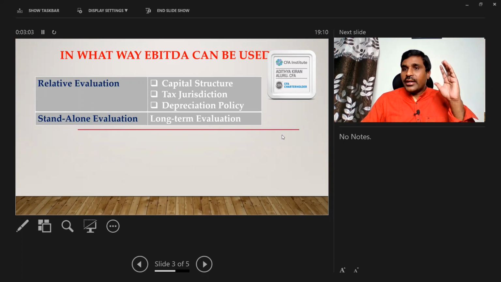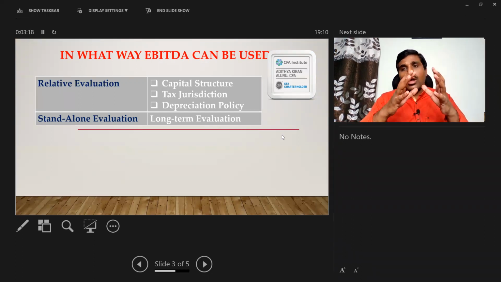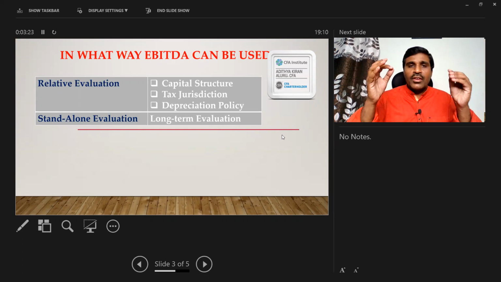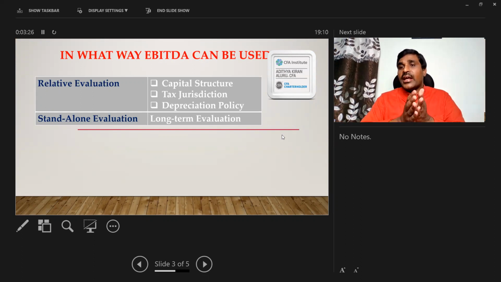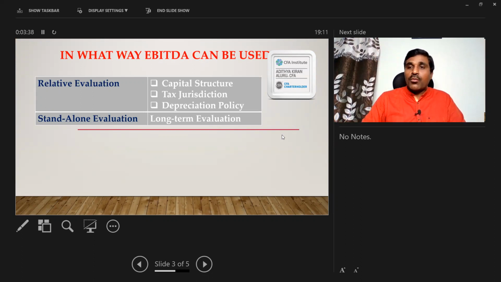If one entity is run substantially by debt funds, and another entity is run by equity funds, then the interest expenditure can drag the net profit of the entity run by debt funds. Even though they are doing the same business, even though their revenue is the same, even though all other expenditure is the same, one entity appears to be performing better than the other because of the interest expenditure. Say I am using substantial debt, so my profit and loss account has more interest, whereas you are using more of your own funds, your family funds, your ancestral property, or your internal accruals.